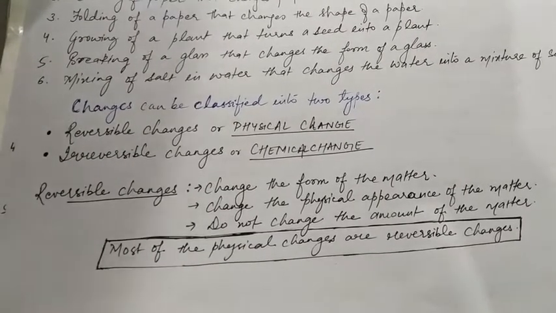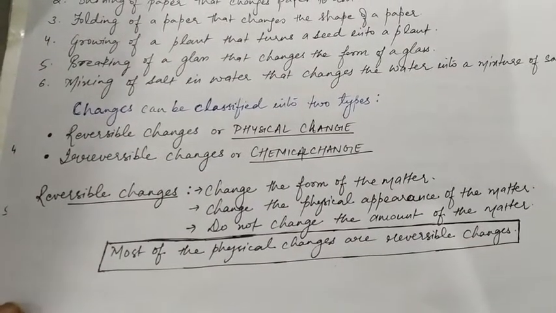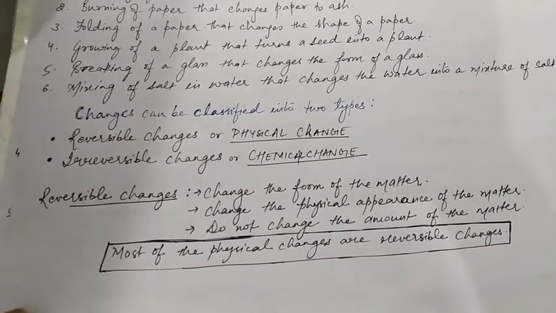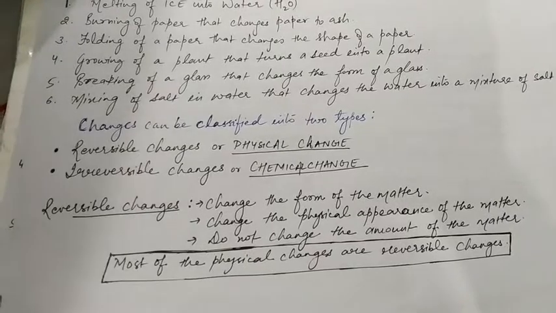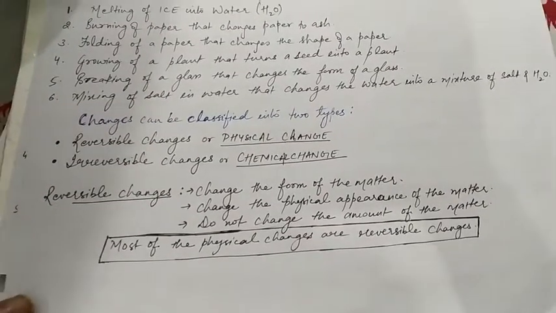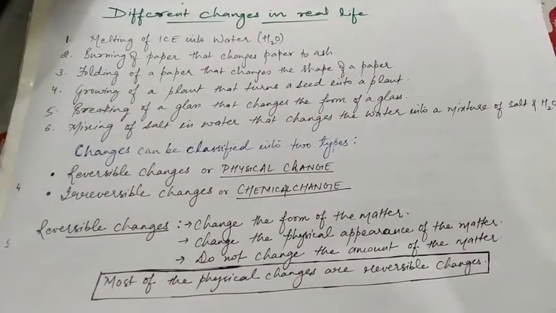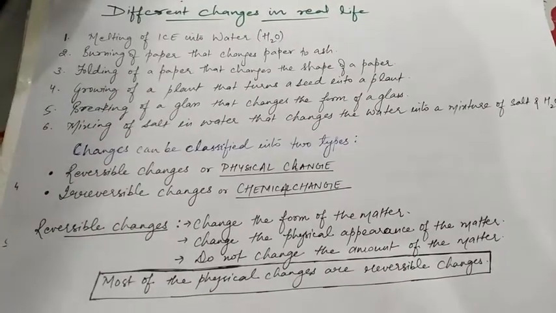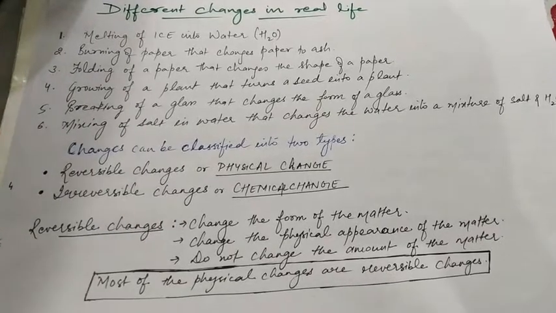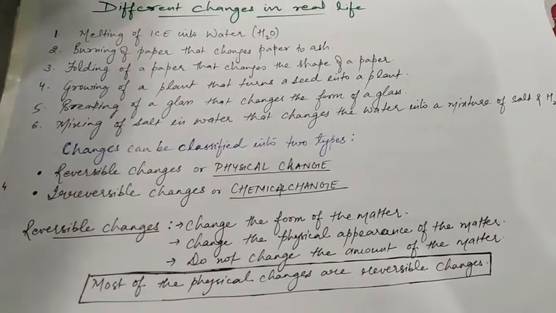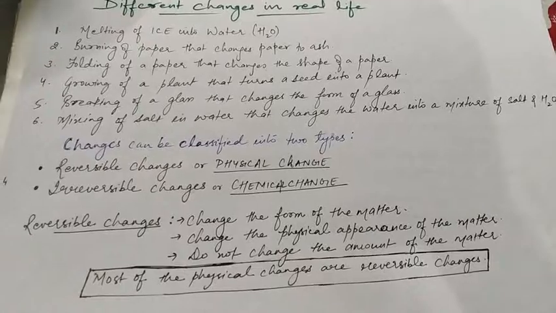So keep these 3 points in mind while deciding whether a change is a reversible change or not. In a reversible change, it changes the form and the physical appearance of a matter, but it does not change the amount of matter.